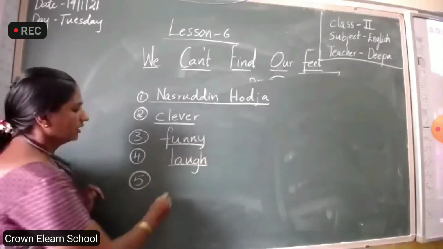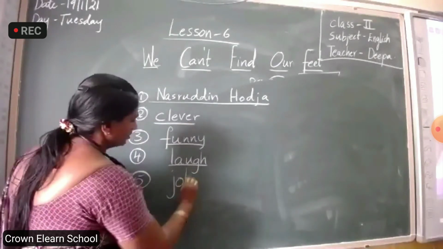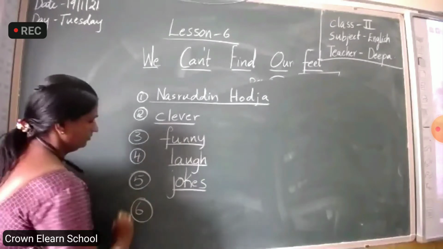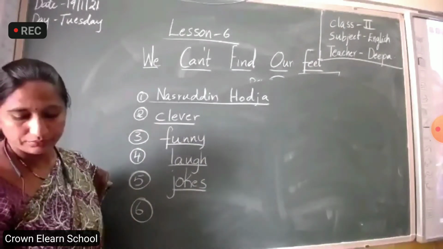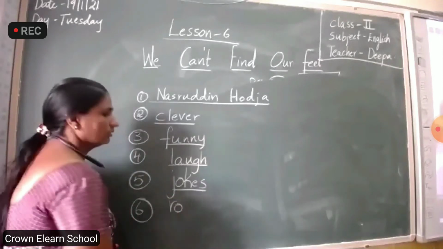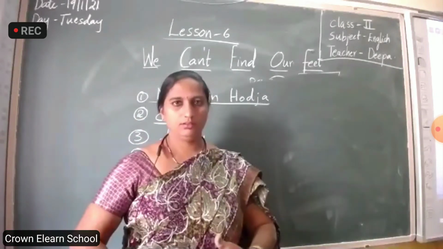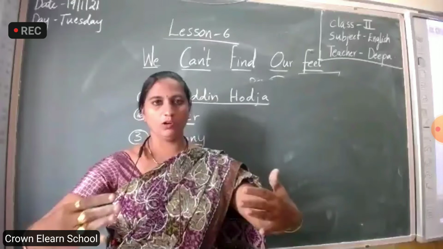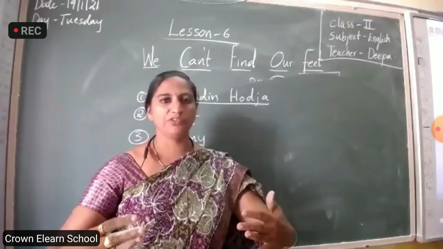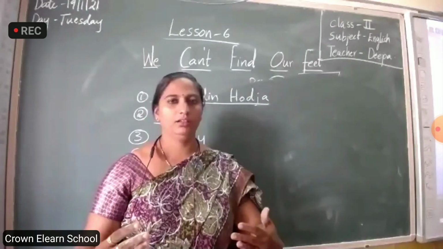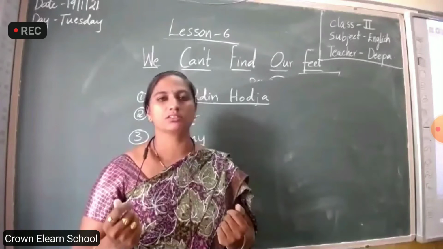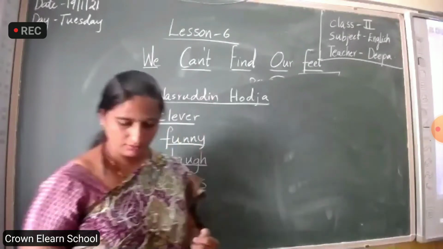Jug. J-O-K. Jug. Next one. Round belly. Where is your belly? Hodja's belly was a round belly and he was fat. He was a fat man with a round belly and he was clever and funny, so that children like him a lot. Isn't it? Round belly.